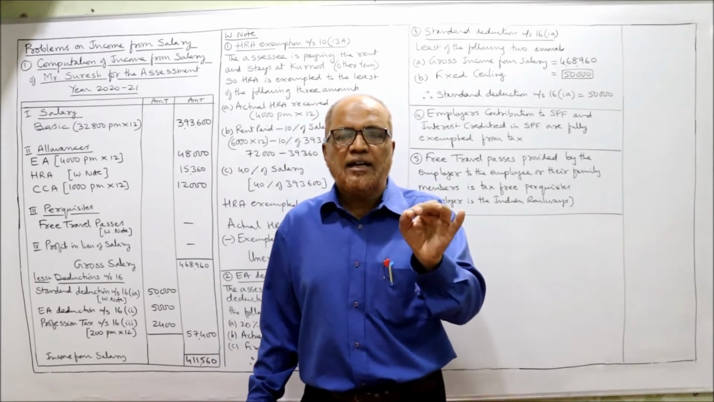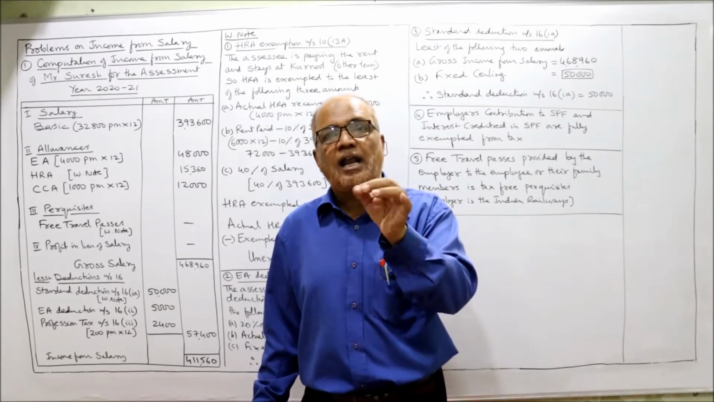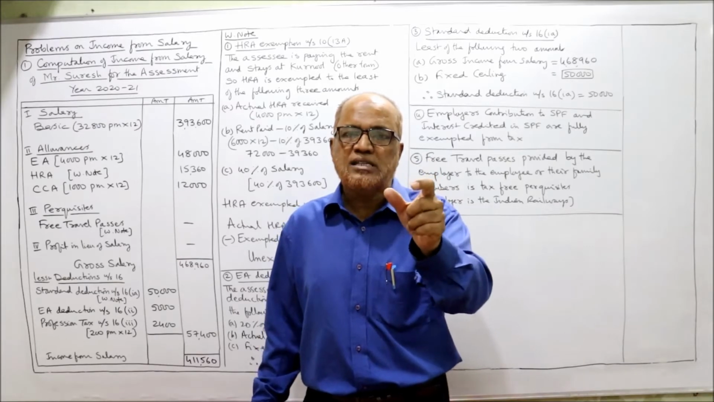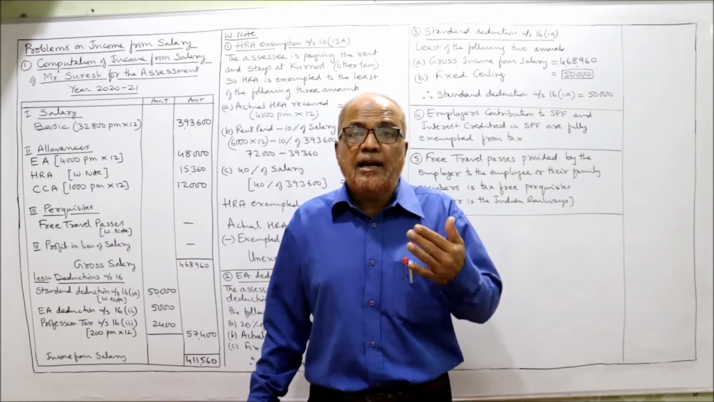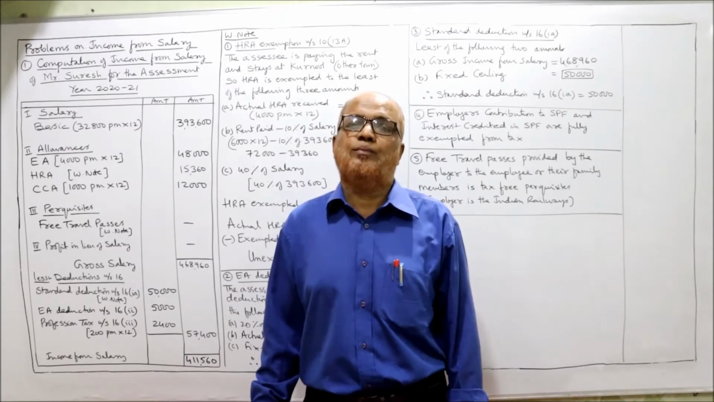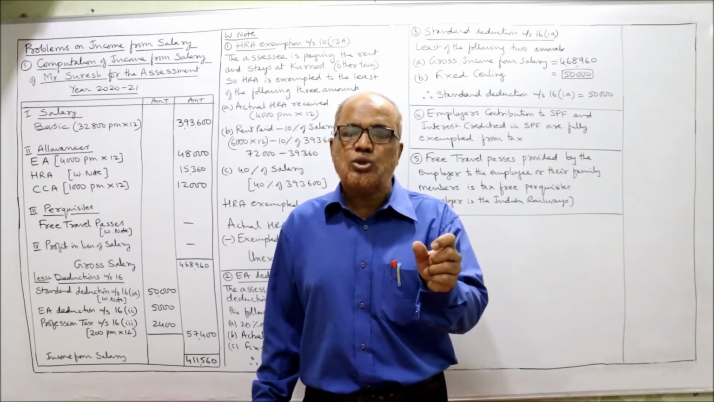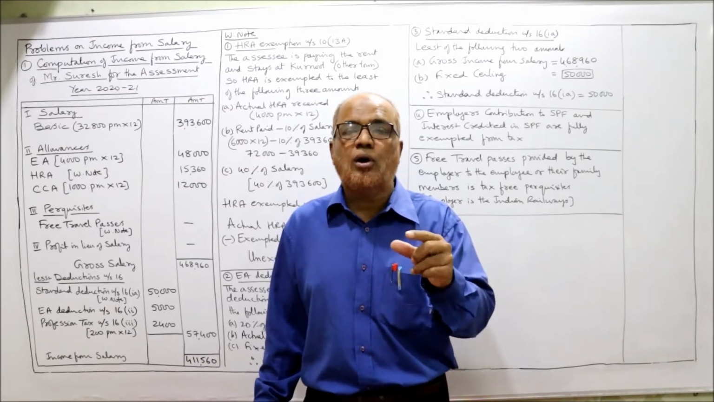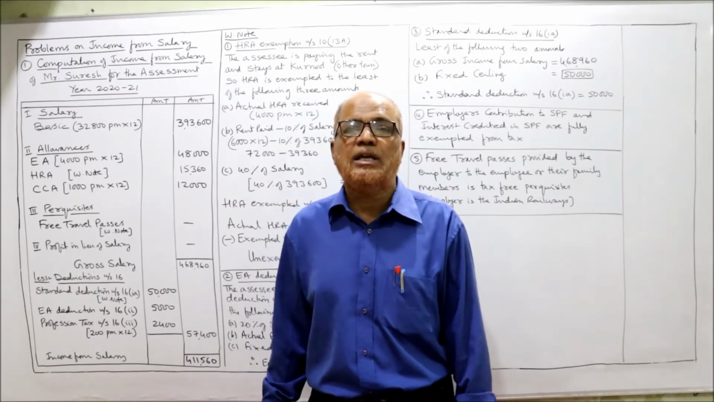Entertainment allowance 4,000 per month. First of all, entertainment allowance should be taken under allowances. Under allowances, whatever is received in the year will be taken fully. Later on, deduction will be given under section 16(ii). Under section 16(ii), the deduction will be given. So in working notes, we have to find out how much deduction he will get for EA.